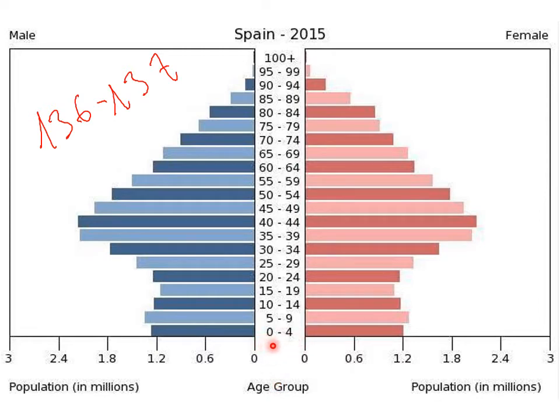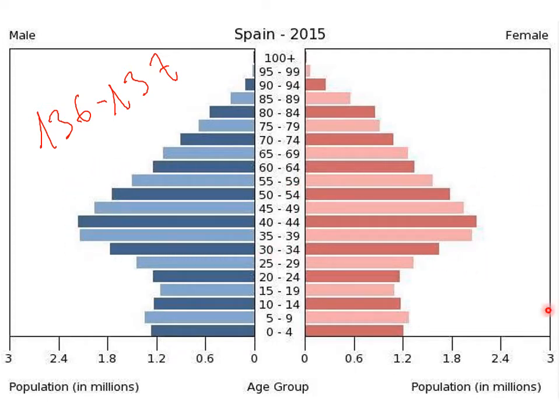So from 0 years old to 4 years old, 5 to 9, 10 to 14, etc. Here we can see which ages are the most common in a country. For example, we can see that for Spain in 2015, the ages from 35 to 59 approximately are the most common ones.